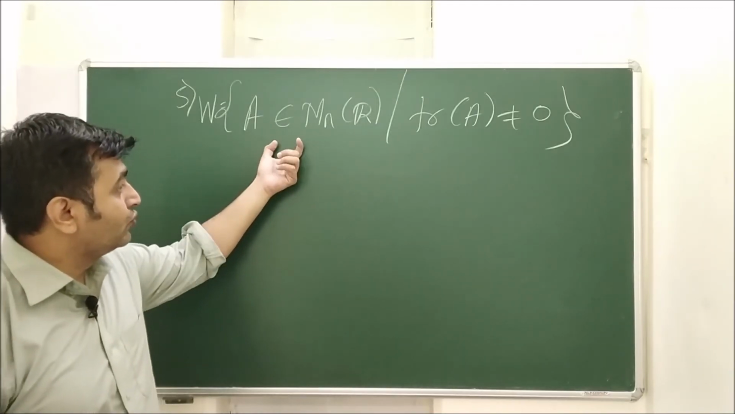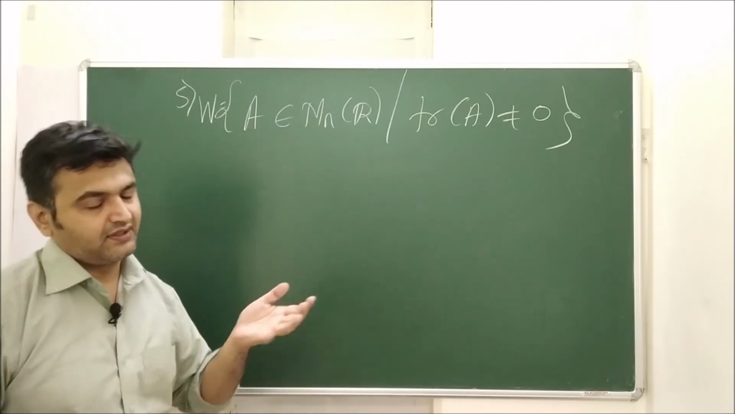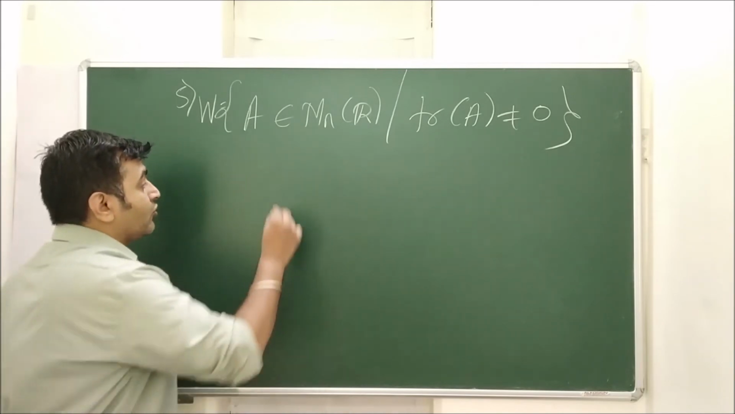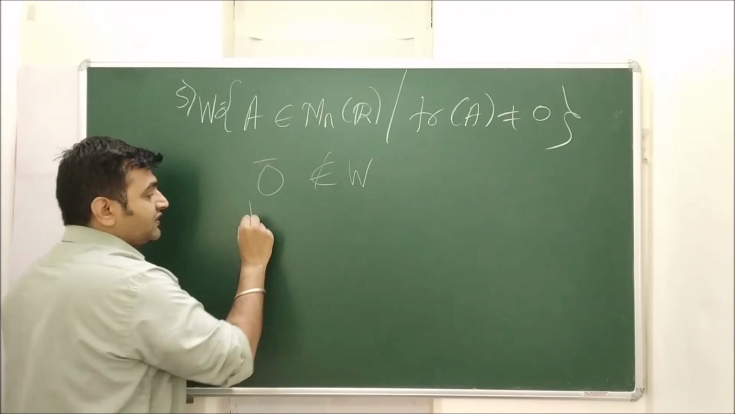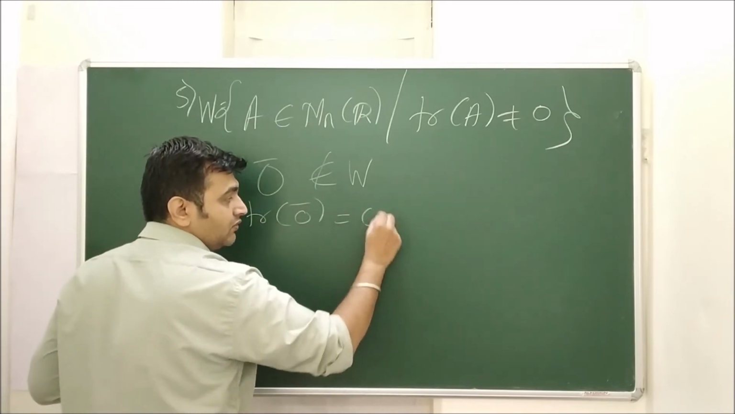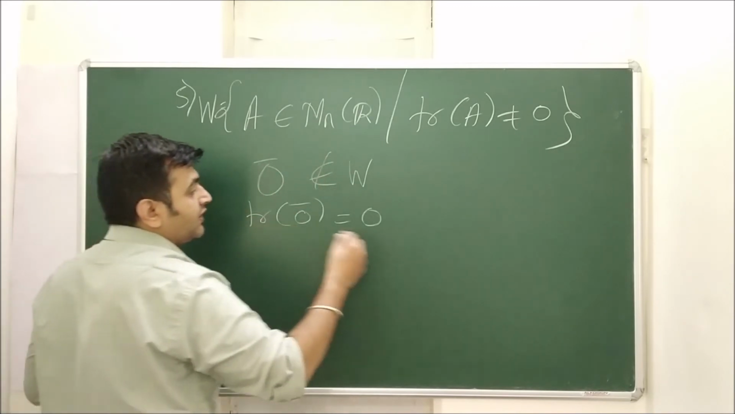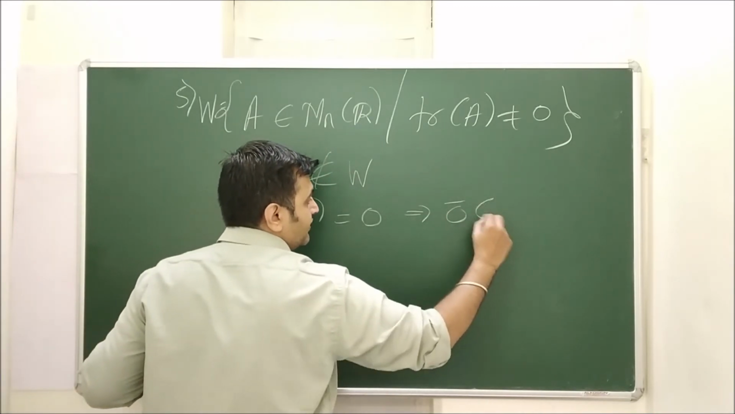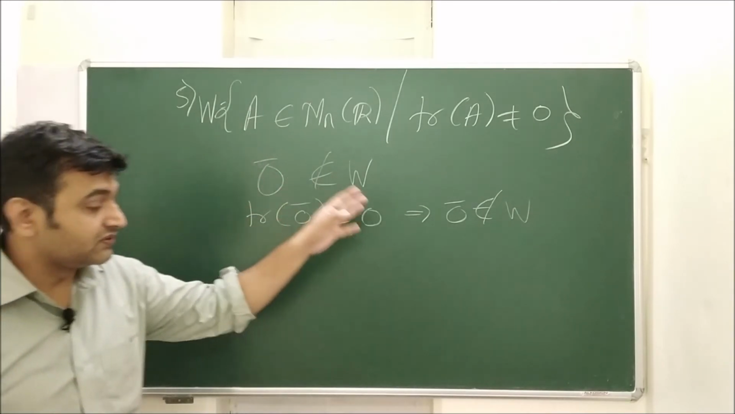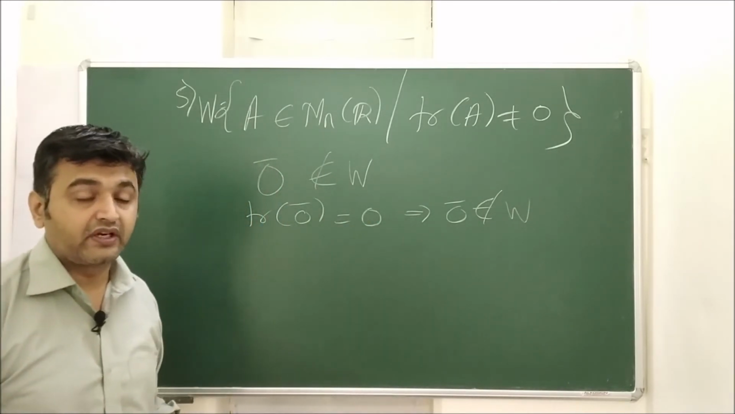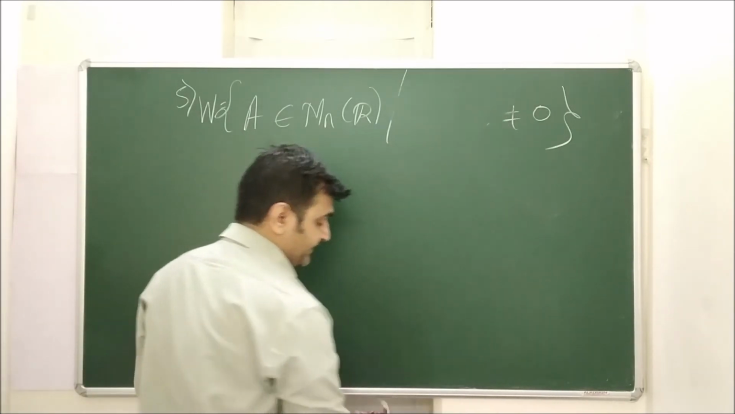Now we are looking at the collection where trace is non-zero. Will this form a subspace? Answer is no. Why? Because the zero vector does not belong to W. Because what is the trace of 0 bar? It is 0. And what is this collection? All non-zero trace matrices. So therefore your 0 bar does not belong to W. Therefore the collection of all non-zero trace matrices does not form a subspace.